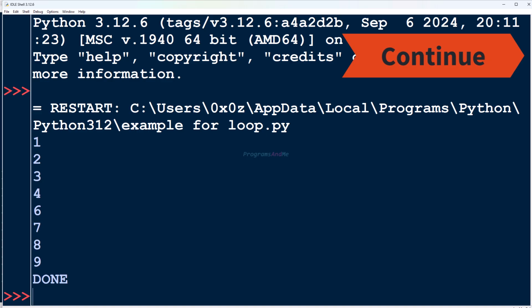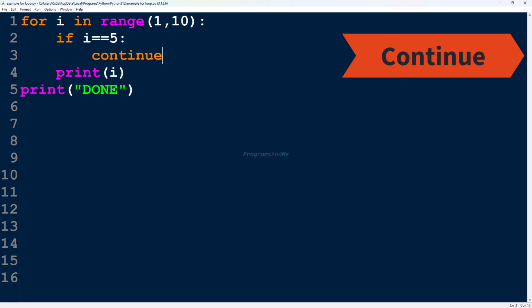Here you can see the output 1, 2, 3, 4, 6, 7, 8, 9, done. 5 is missing. That is because when i value is 5, it will execute this continue statement. So it will skip that iteration and move to the next iteration. So i value becomes 6. Then it will execute loop body for the next value. Break will immediately stop that loop, but continue statement will skip that iteration.